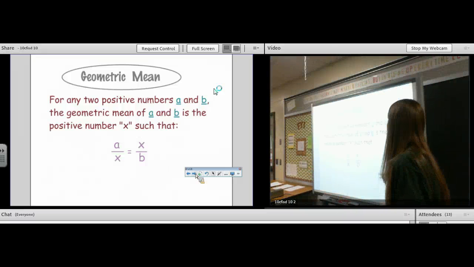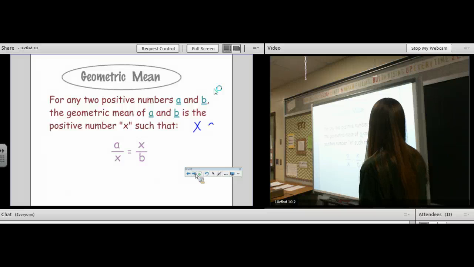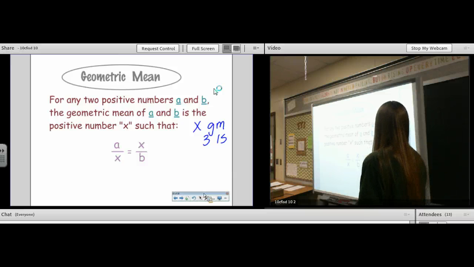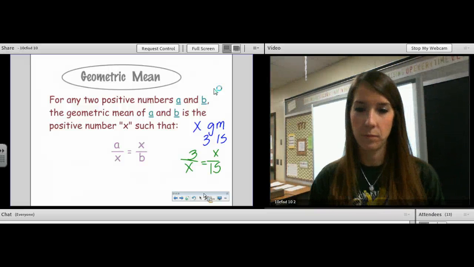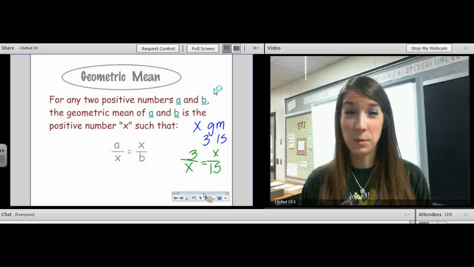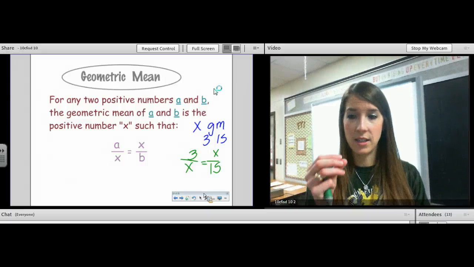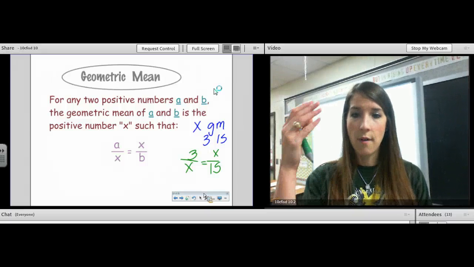So if I say x is the geometric mean of 3 and 15, then by definition, 3 over x equals x over 15. So that is what a geometric mean is. X is the geometric mean of 3 and 15.